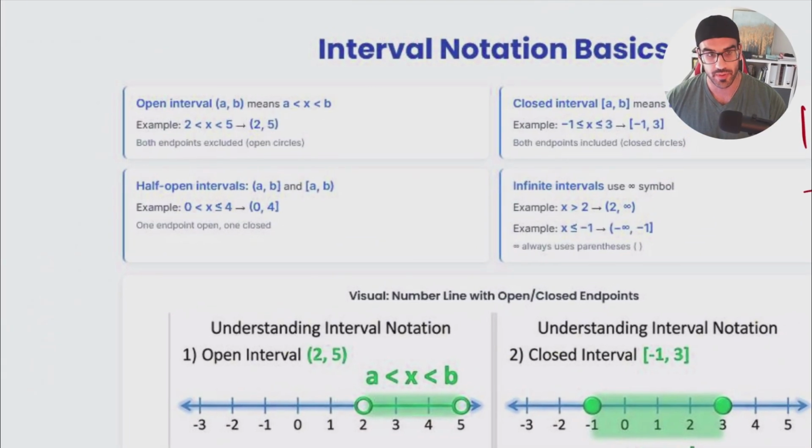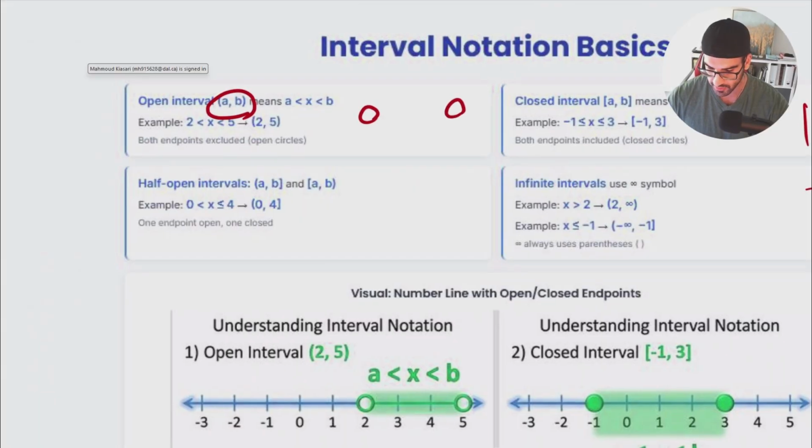When we are talking about the open interval, it means that the specific range is going to be between two numbers, a and b, while we know that a and b are going to be excluded, not included. It means that for this example, when x is between 2 and 5, x could be any number other than 2 and 5 itself. If you remember, it was this circle that we had over here. It would be an open circle.